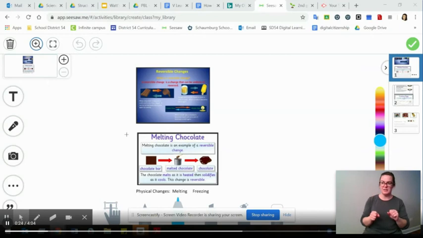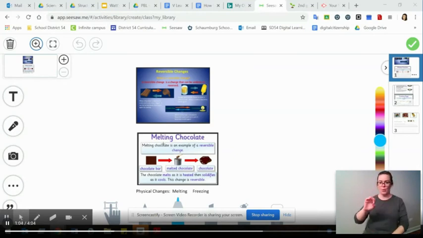For example, you see this chocolate here. When chocolate melts, it turns into a liquid state. But then when you cool it again, it turns back into a hard chocolate. Again, with juice or water, if you freeze juice or water, it can turn into a freeze pop or an ice cube. But then when you melt it again, it turns back to its original state of orange juice. When a candle wax is heated, it becomes liquid. As it cools, it becomes a solid again.